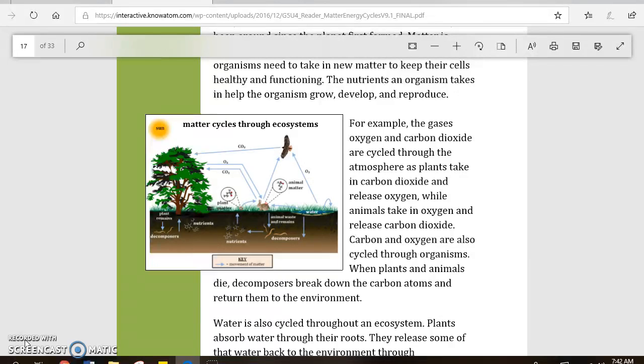For example, the gases oxygen and carbon dioxide are cycled through the atmosphere as plants take in carbon dioxide and release oxygen, while animals take in oxygen and release carbon dioxide. Carbon and oxygen are also cycled through organisms. When plants and animals die, decomposers break down the carbon atoms and return them to the environment.